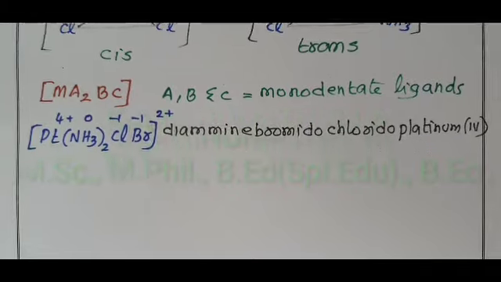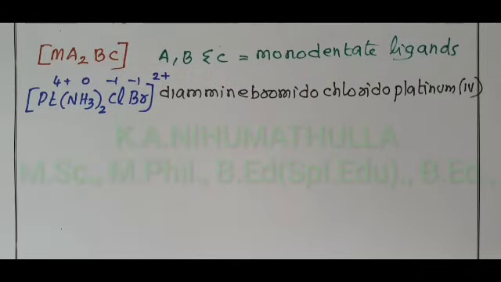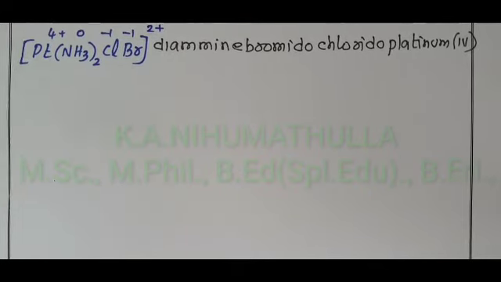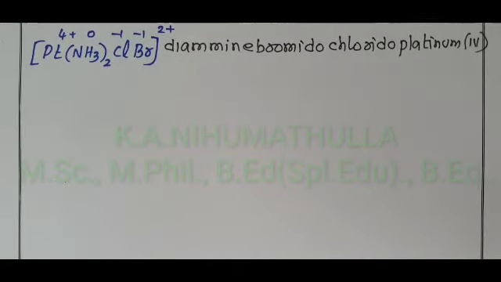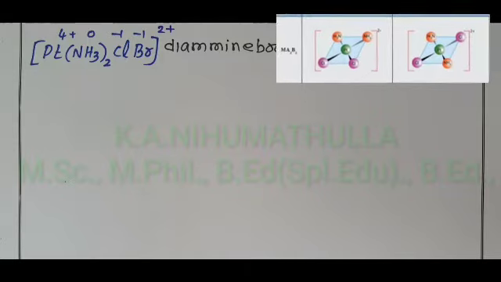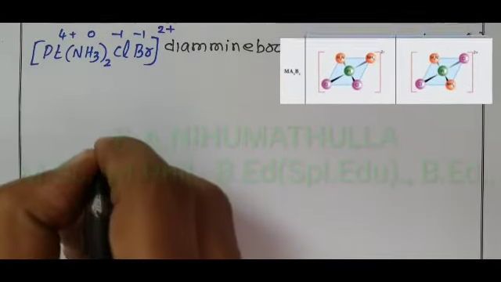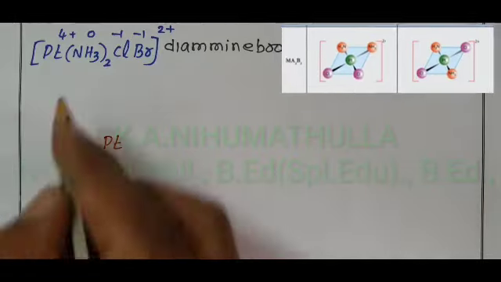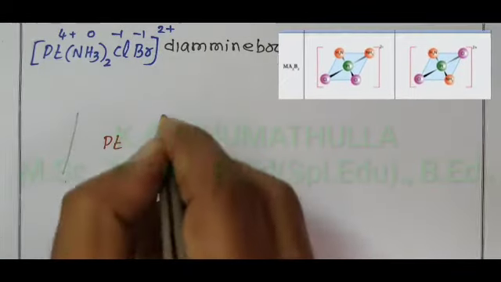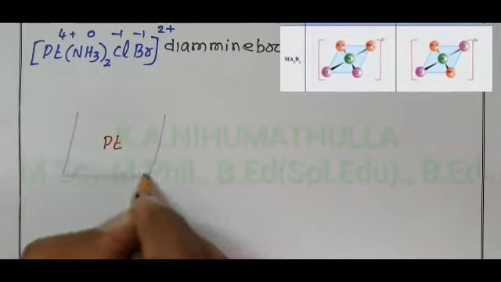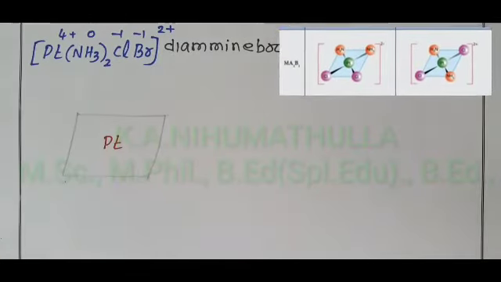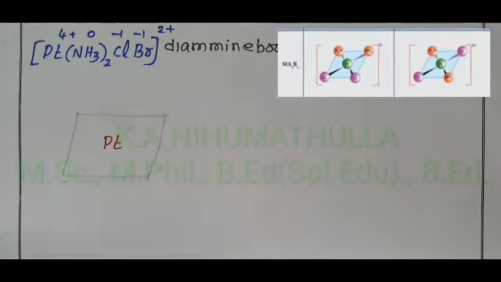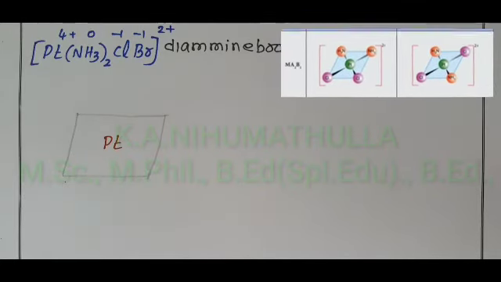Going to draw the cis and trans structures of this complex. From the amine we can distinguish cis and trans. Central metal ion platinum at the center, a 4 plus ion. Square planar complexes we are discussing. The ligands are present in each corner.